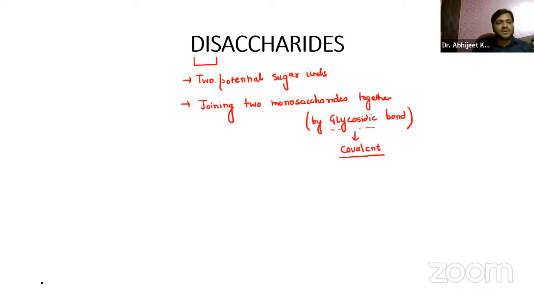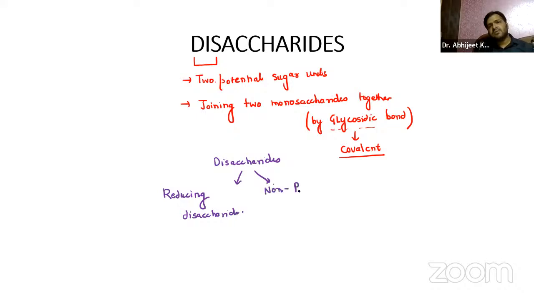So remember, guys, the disaccharides are basically classified into two types. We have reducing disaccharide and non-reducing disaccharide.